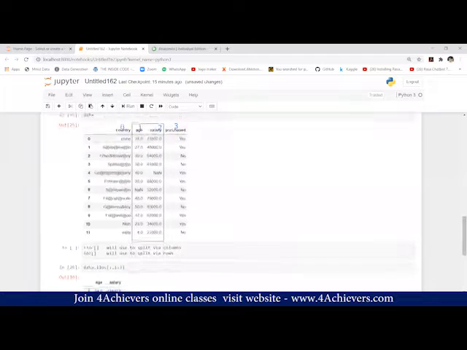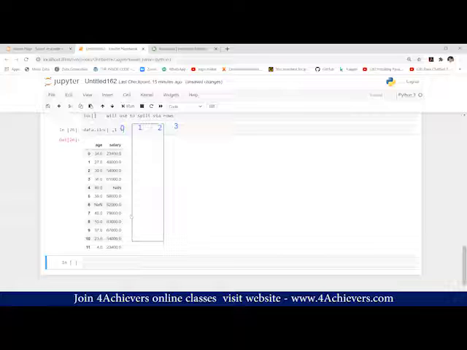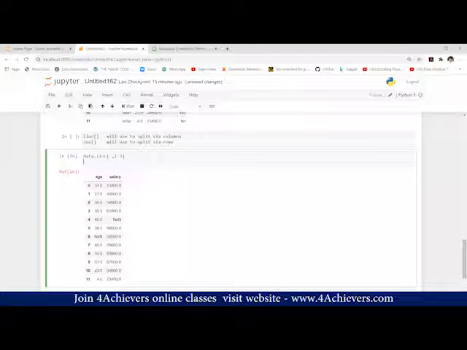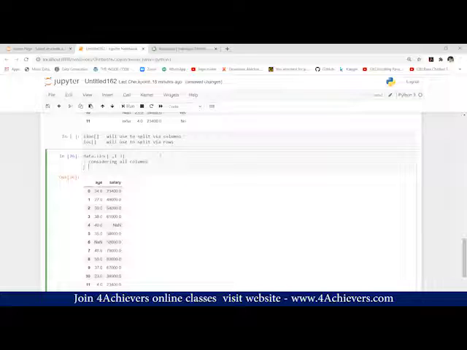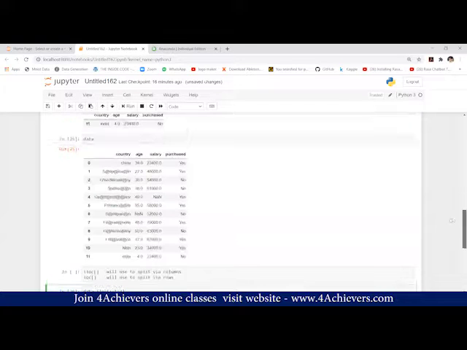Now, why the first colon, comma? Let me rub this out and write the explanation. The colon is for considering all rows, and the comma is for the columns. If we want to print alternate rows or alternate columns, with loc you can't do that; manually you have to type.